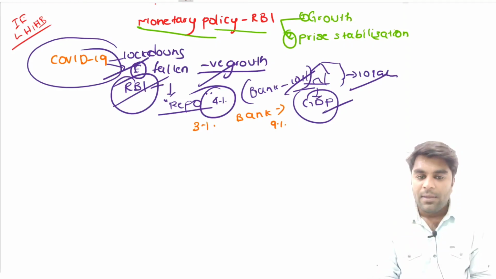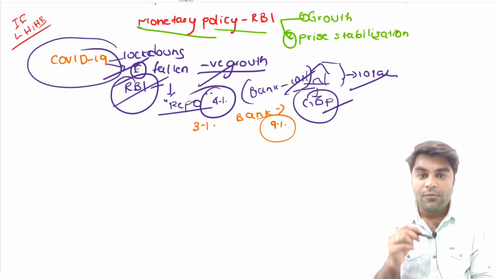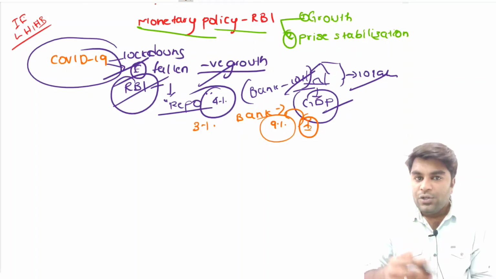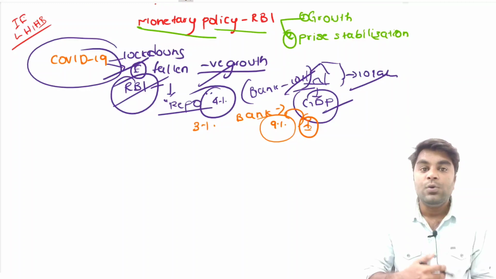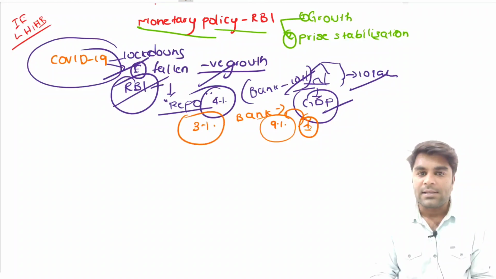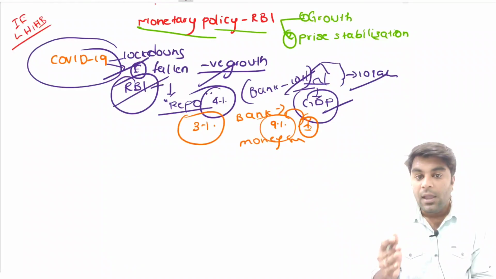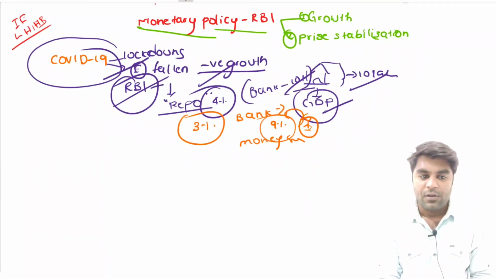If people know that RBI has reduced the key interest rates, they are going to go to the banks and take loans. Ensuring money supply, ensuring credit, or ensuring liquidity in the economy is one and the same, as I told you in the previous class. As a result, the money supply increased. You also understood in the previous class that if money supply increases in such a way, it also leads to inflation.